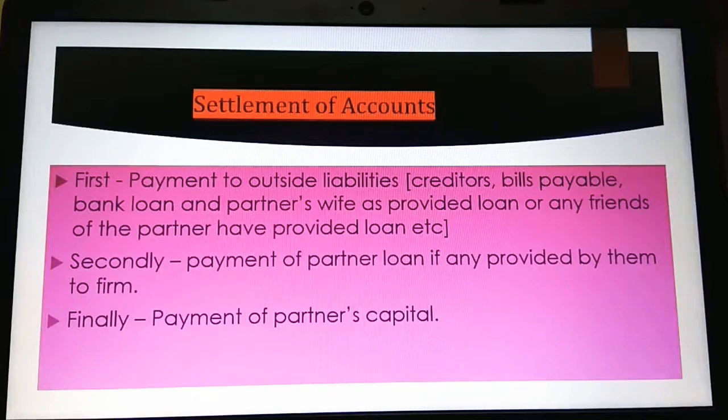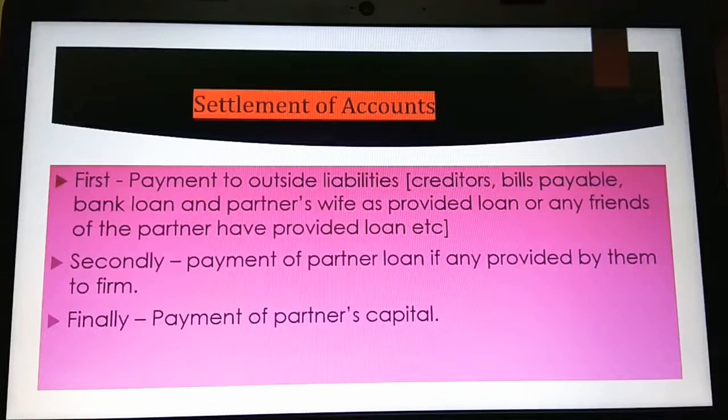Then secondly, the payment of partner's loan, if anything is provided by them to the firm. If any one partner is providing a loan to the company for any emergency case, you have to give it second priority in settlement. Partner's loan, keep in your mind, is always second.